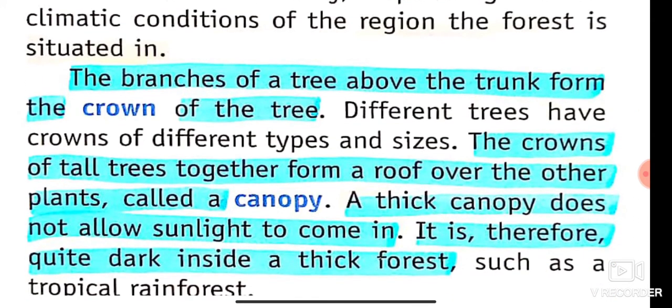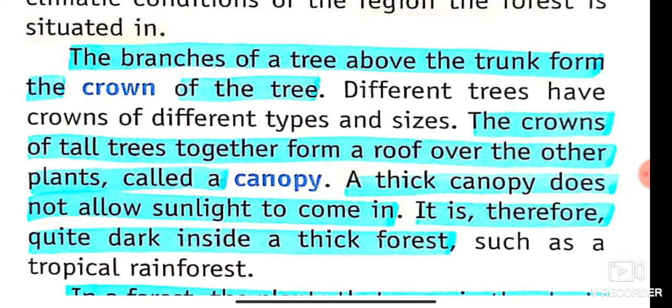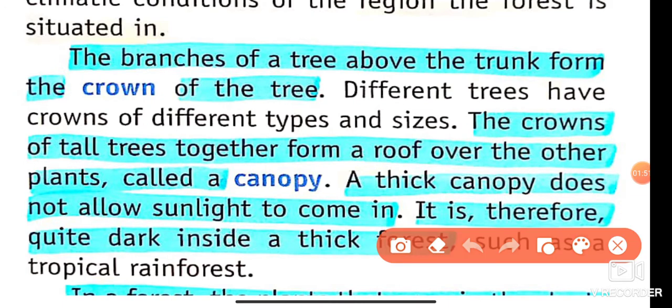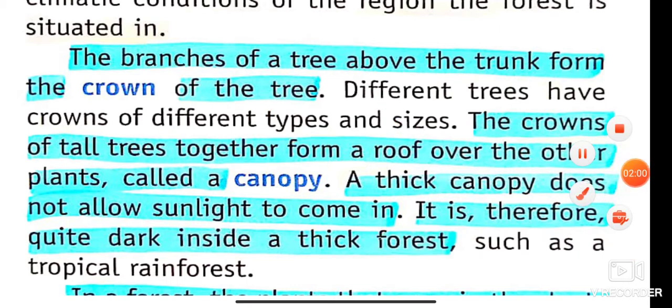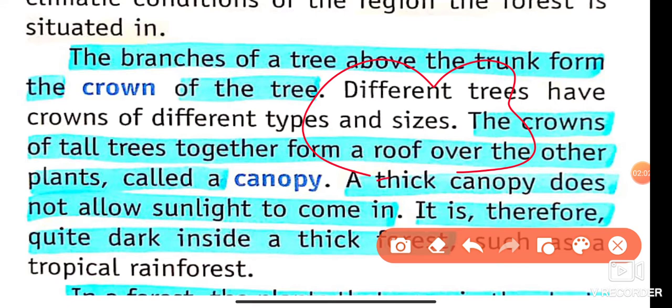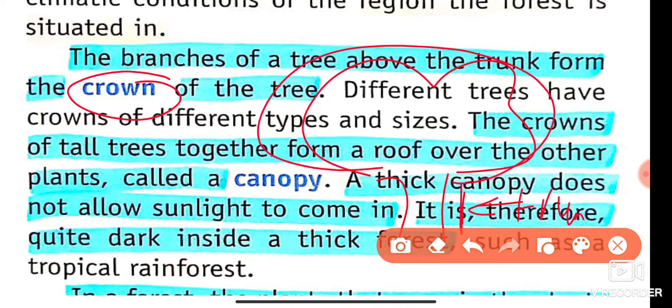For example, the branches of the tree above the trunk form the crown of the tree. The branches above the trunk, that is above the stem, form the crown. This is called the crown. The upper section of the tree is known as the crown of the tree. Above the trunk, the green section with the branches is known as the crown.